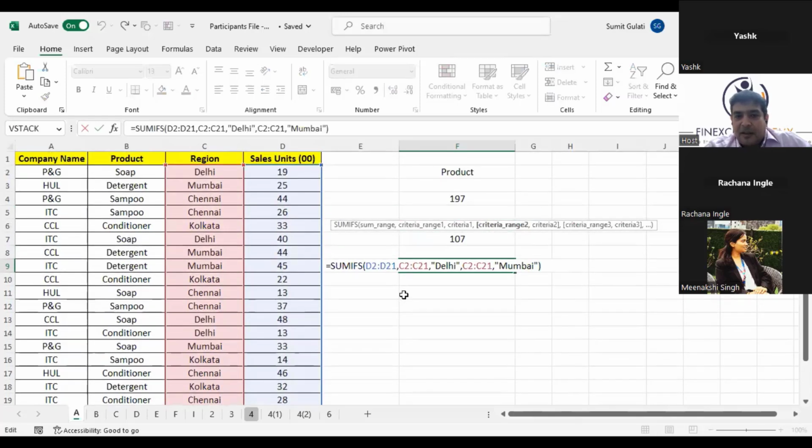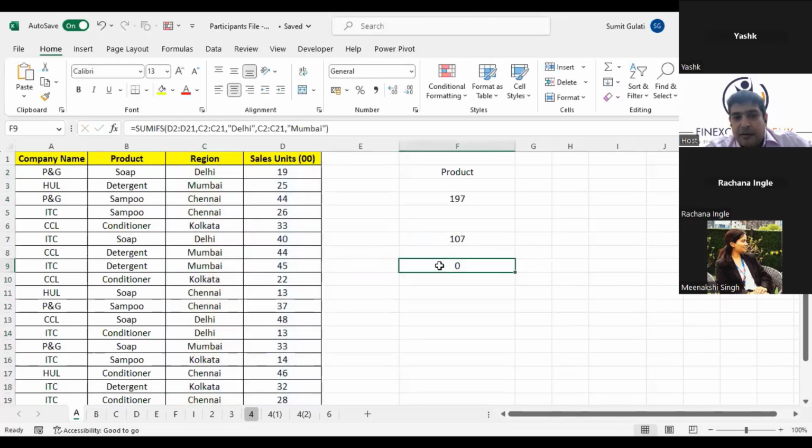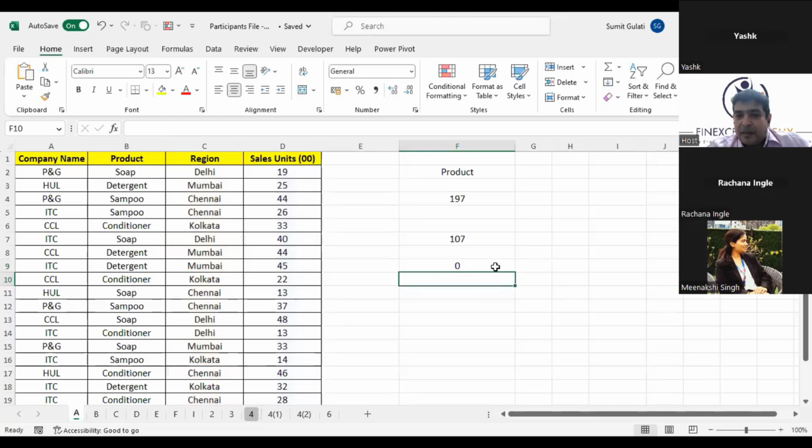The reason being, Excel is trying to look for Delhi and Mumbai together. If you remember, earlier it was trying to look for soap and Delhi together. Now in the same range, Excel is trying to look for Delhi and Mumbai together. Is there any place where Delhi and Mumbai are together? Yes, Millie, very true. If there is no place where Delhi and Mumbai are together, what answer will it give you? It will give you a 0.